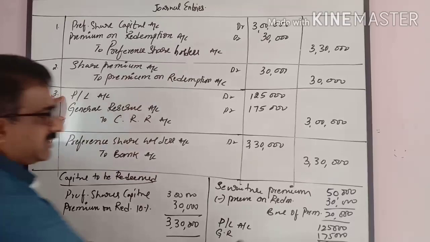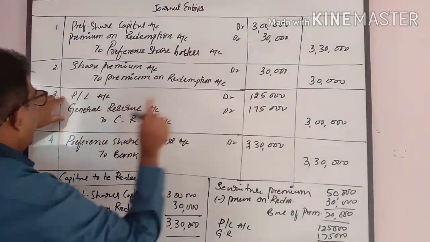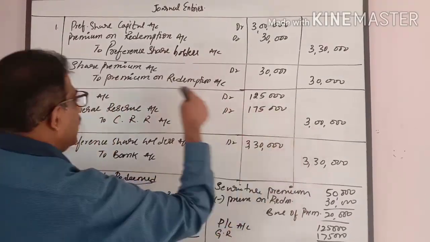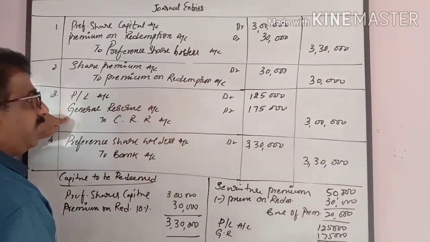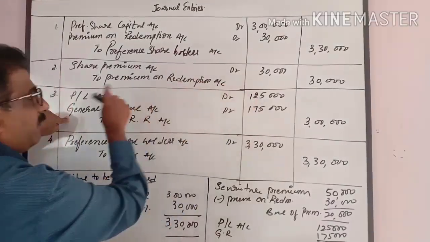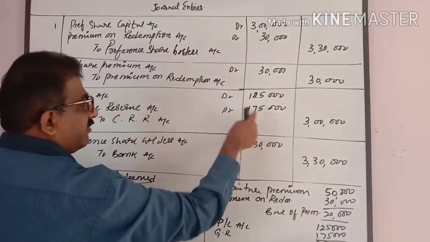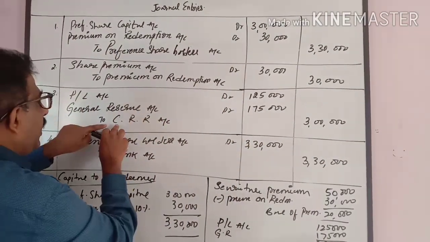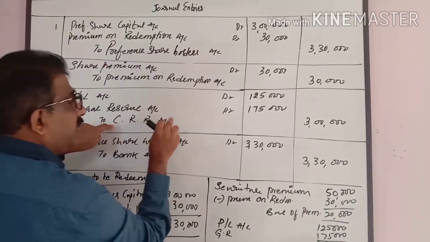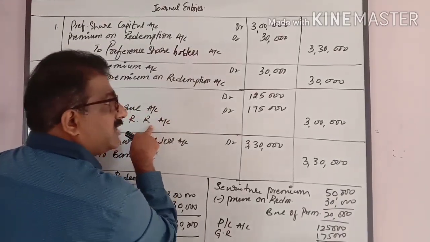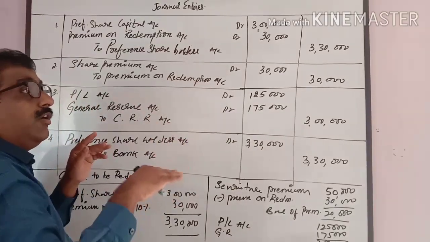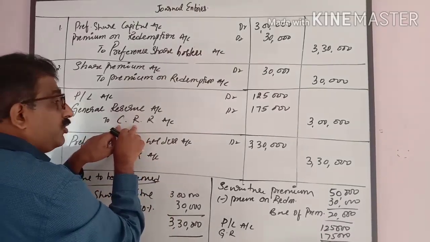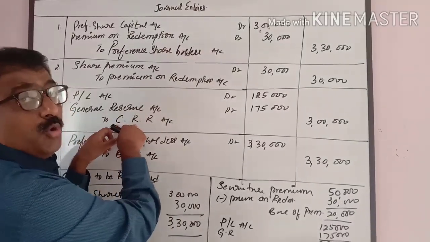Third one, this entry: P&L account 1,25,000, general reserve 1,75,000. I took 3 lakh rupees from divisible profit for the purpose of redemption. So I took 1,25,000 from profit and loss account and 1,75,000 from general reserve. Total amount will go to capital redemption reserve. This capital redemption reserve cannot be utilized in future for the distribution of dividends. This will be used for the purpose of bonus shares.